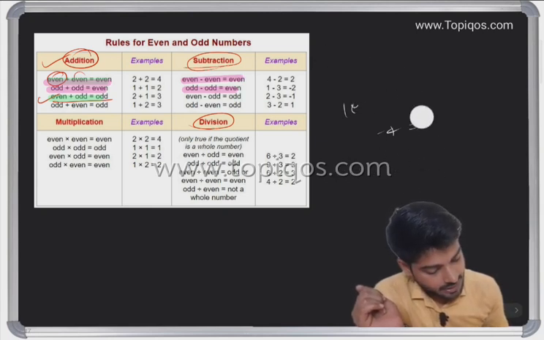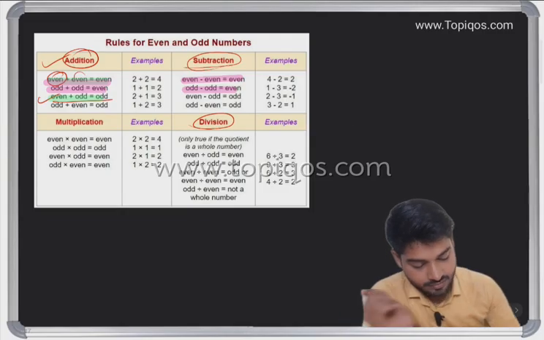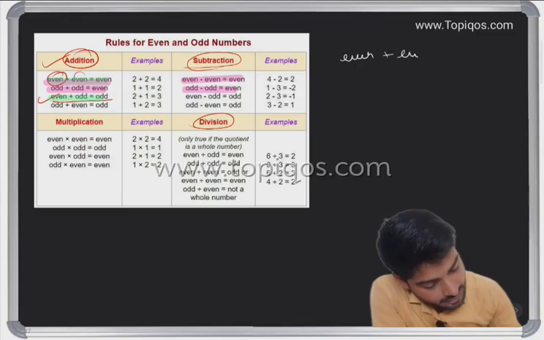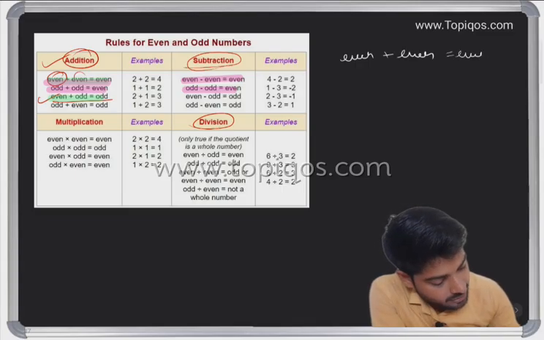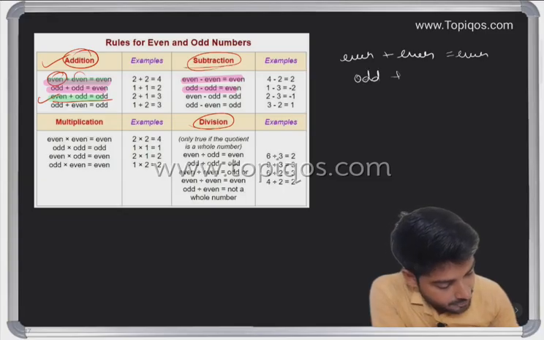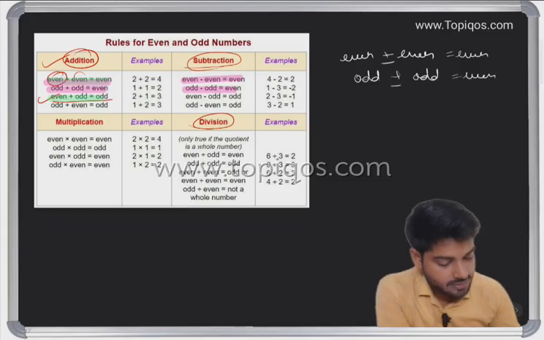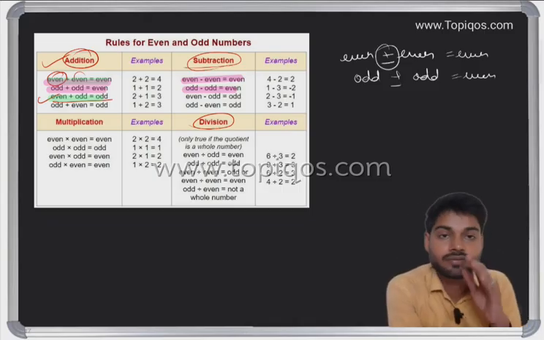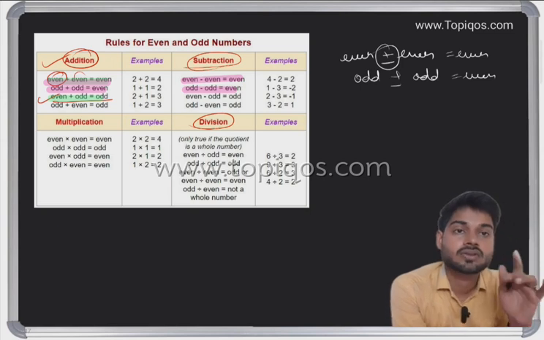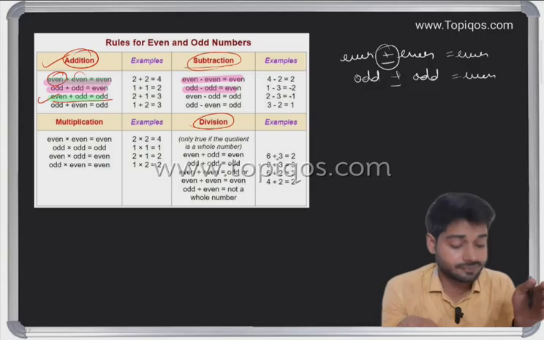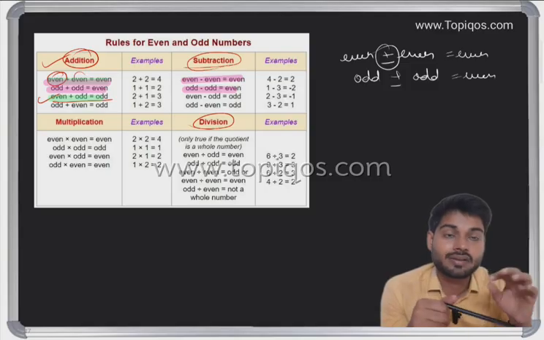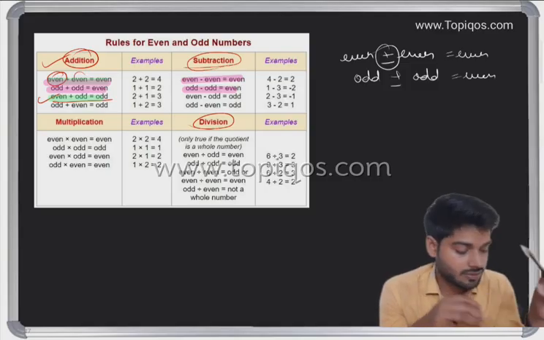So that was a quick understanding of this. We have seen that even added with even is definitely even, and odd plus odd is going to be even. Whether you are adding or subtracting, two evens always give even. Two odds, whether subtracting or adding, always give even.